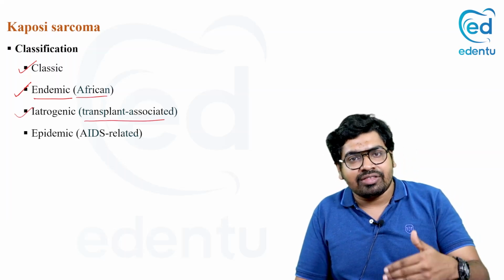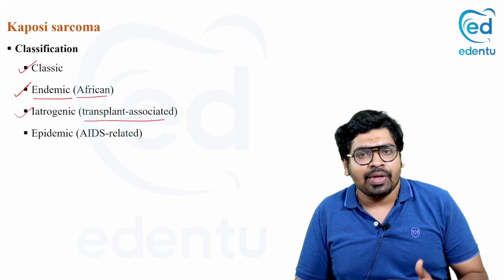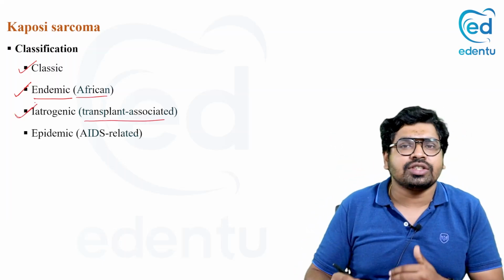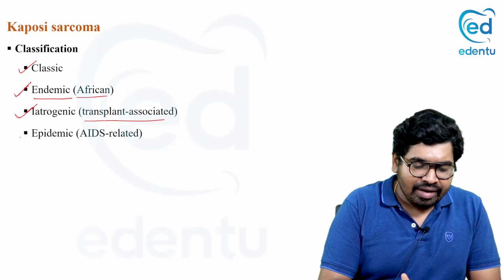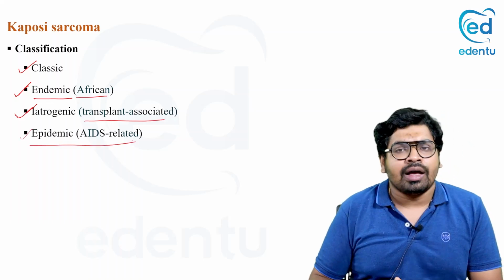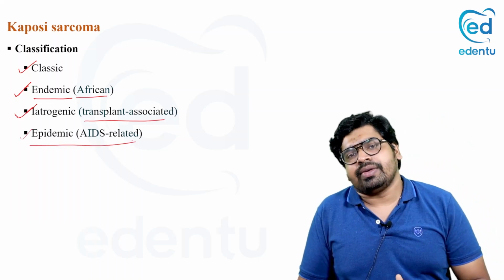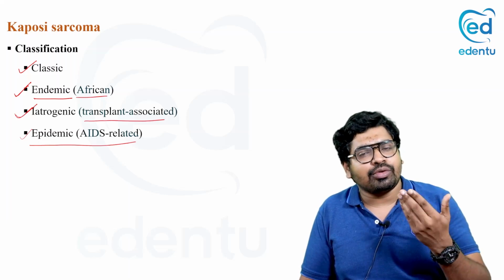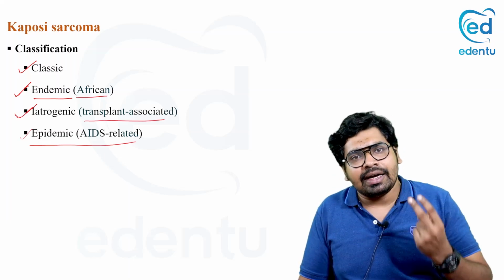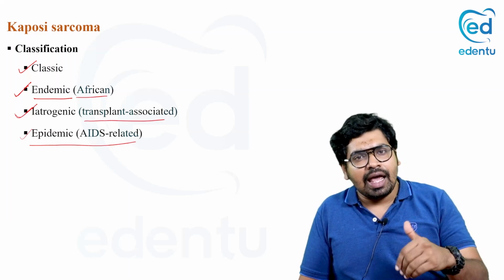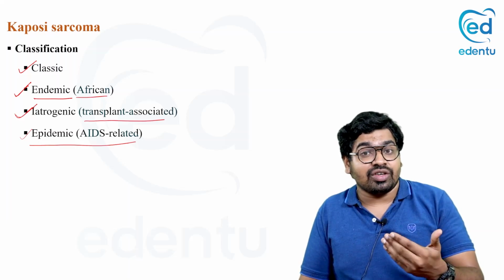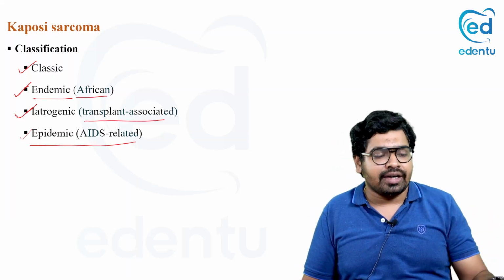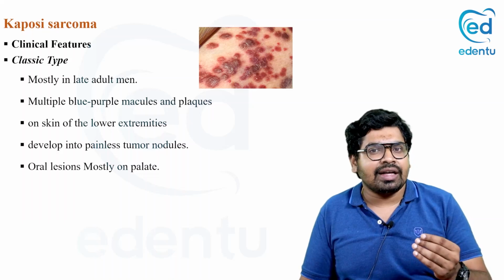At that time, there's a chance that the patient can get Kaposi sarcoma, that is called iatrogenic Kaposi sarcoma, and one is epidemic. That is AIDS related Kaposi sarcoma. So Kaposi sarcoma can be classic, endemic, iatrogenic, and epidemic. Epidemic means an infection, right? So AIDS infection related.